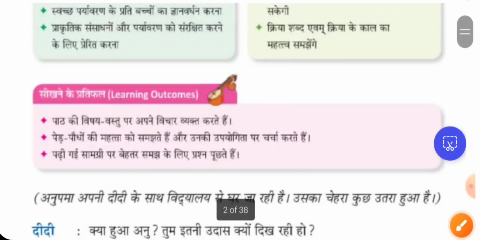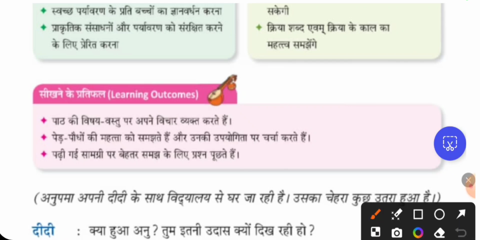What is the learning outcome? Why am I reading this lesson? So the default learning outcome from this lesson is to improve your pronunciation, to check the vocabulary, to improve your spoken skill, to improve your writing skill. Apart from that, what we are going to learn is about the topic, what is environment, what is global warming, how we have to save the environment, what are the activities we should not do, we should do, what are the side effects, all these things you have to understand about this topic.